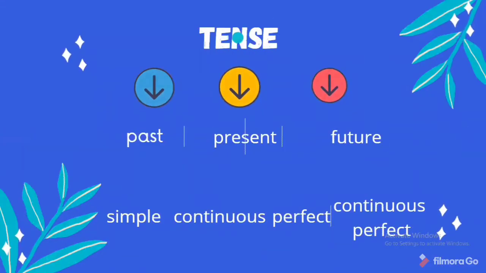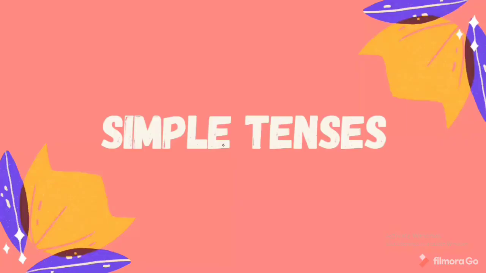So then, if you are not clear with this, let's keep it like this. Tense is the grandfather, and tense has three children: past, present, future. Those three have four children: simple tense, continuous tense, perfect tense, and perfect continuous tense. Without any further ado, let's get started with simple tenses.